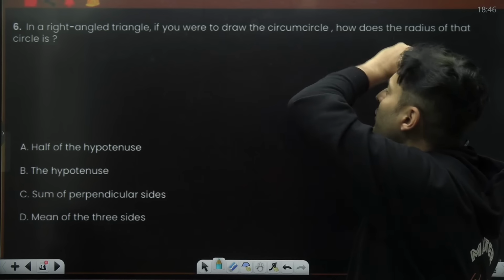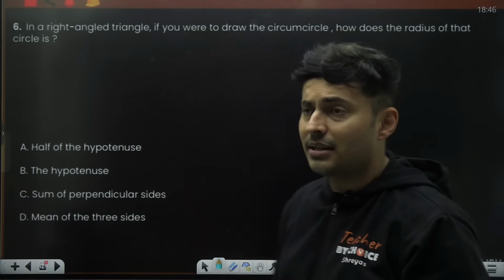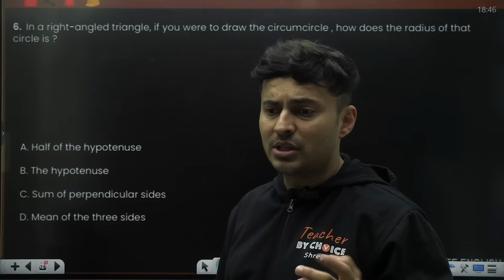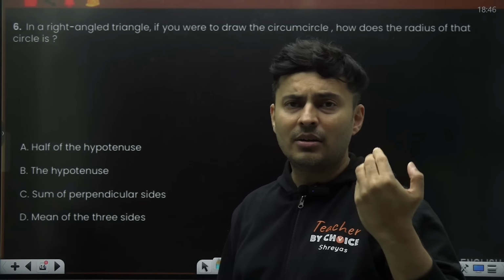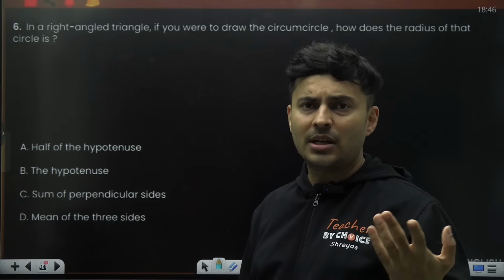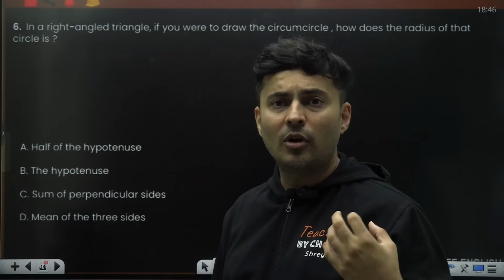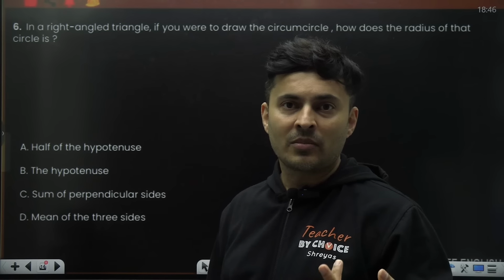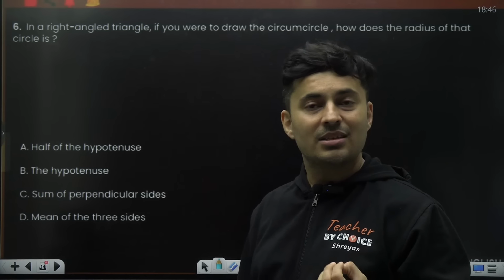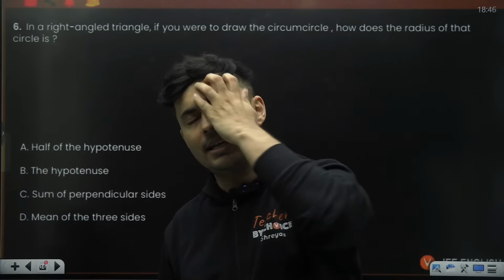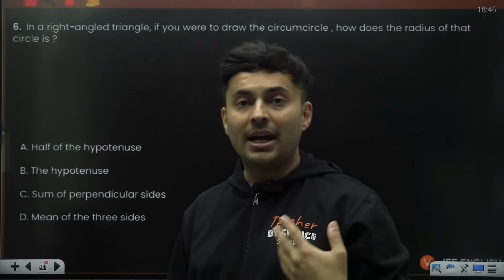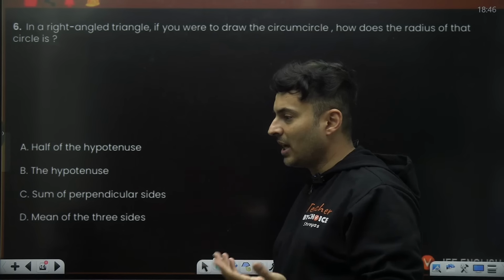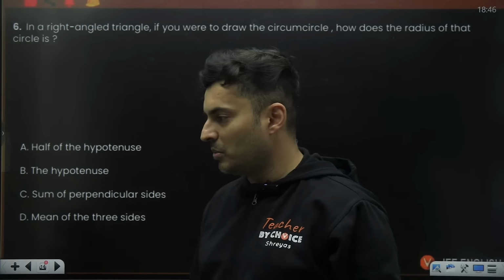In a right angle triangle, if you were to draw a circumcircle, how does the radius of the circle compare to the other sides? One thing I'm seeing, a common trend, whether it is CUET, BITSAT, or other examinations, even Amrita now, most of these exams now have English and aptitude. So it's no longer the game of just physics, chemistry, maths, but you need to be good in general with analytical skills, logical reasoning, aptitude, and obviously English, because most of the competitive exams now require these two things. It's just a matter of time before even JEE might turn out to be like that.